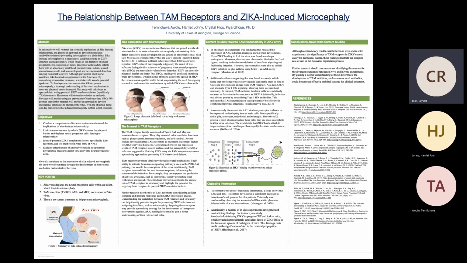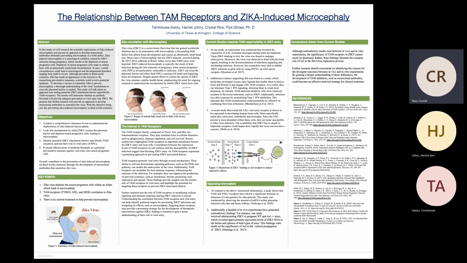Current studies indicate that the AXL viral receptor is in microglia during brain development. Since the AXL protein is most abundant within cells in the brain, researchers were able to inhibit Zika virus infection in glial cells by using MYD1, an AXL decoy receptor.